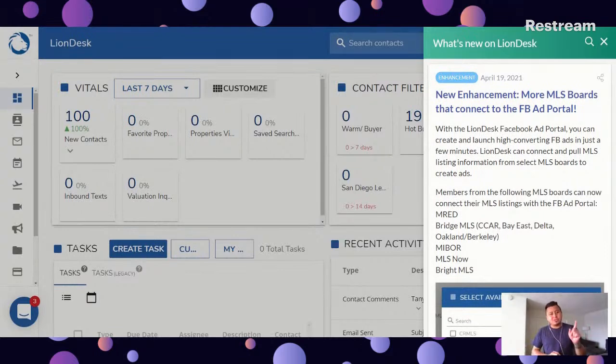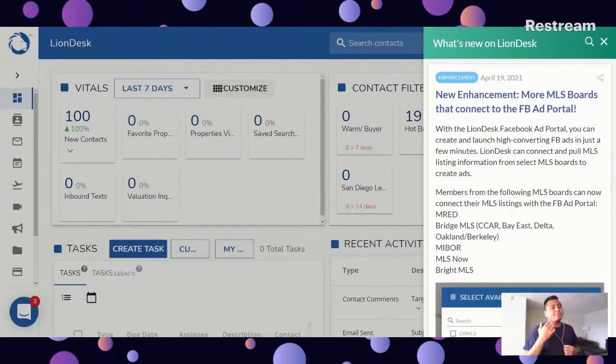This gives you the latest Liondesk news. One of the most recent updates was made on April 19th, a few days ago, earlier this week. We have a new enhancement: there are more MLS boards that connect to the Facebook ad portal. So we're going to jump in and talk about the ad portal, the MLS boards, and the listings. This is the newest update that we have, and we want to make sure that you all can leverage it.